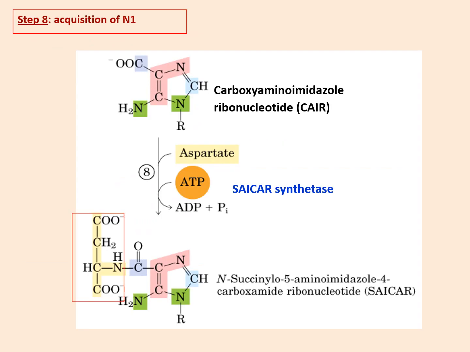Then again there is acquisition of this N1. For this there is involvement of aspartate. We'll see that carboxy amino imidazole ribonucleotide is now converted to SAICAR. Alright, and see how this aspartate is going to get attached here to form N-succinylo 5-amino imidazole carboxamide ribonucleotide. This succinyl group is attached to this.